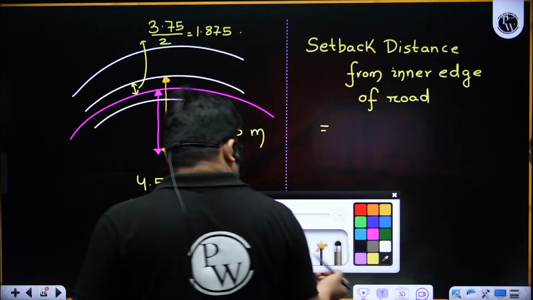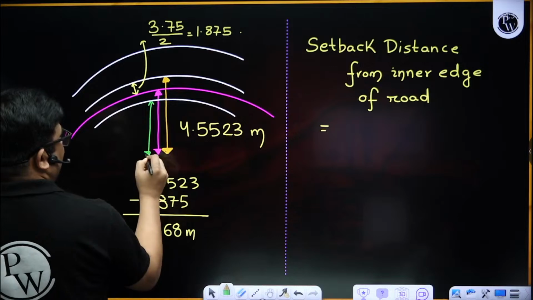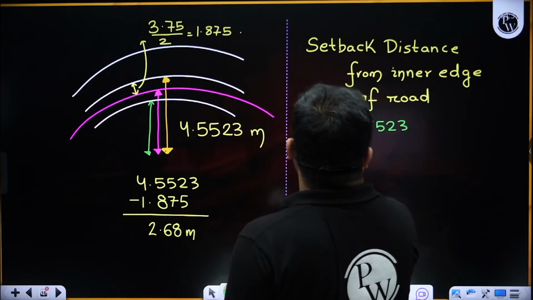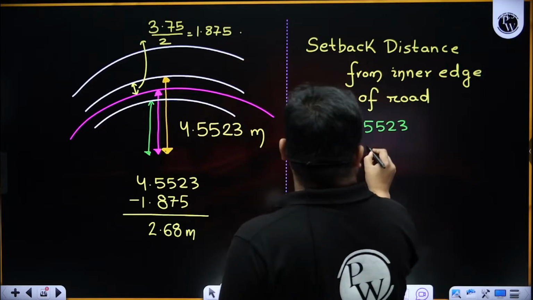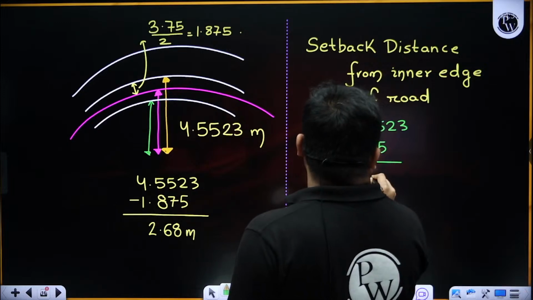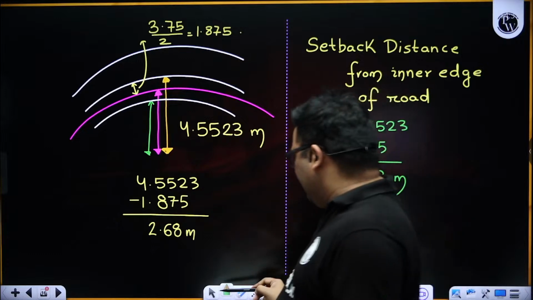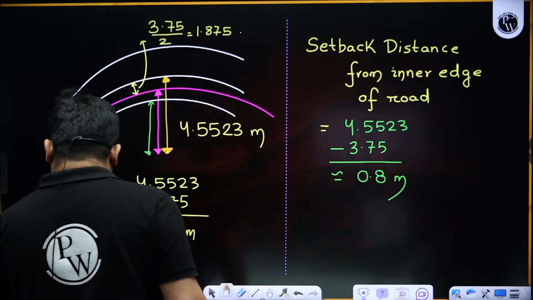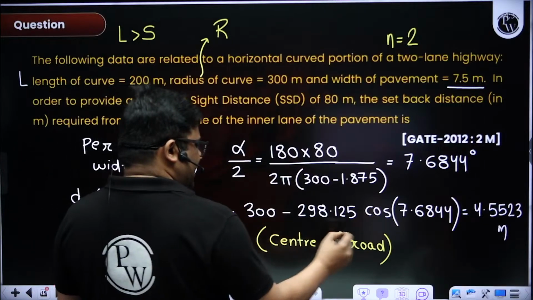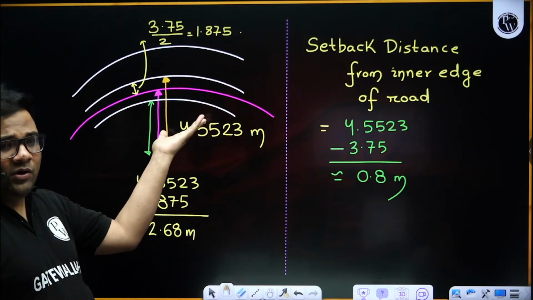From the inner edge means we are talking about this distance. This distance will be 4.5523 minus 3.75, so approximately 0.8 meter. Very easy. Always use this formula only, a single formula, remember? This is from the center of the road. If they ask from anywhere else, you can find it out from the diagram.